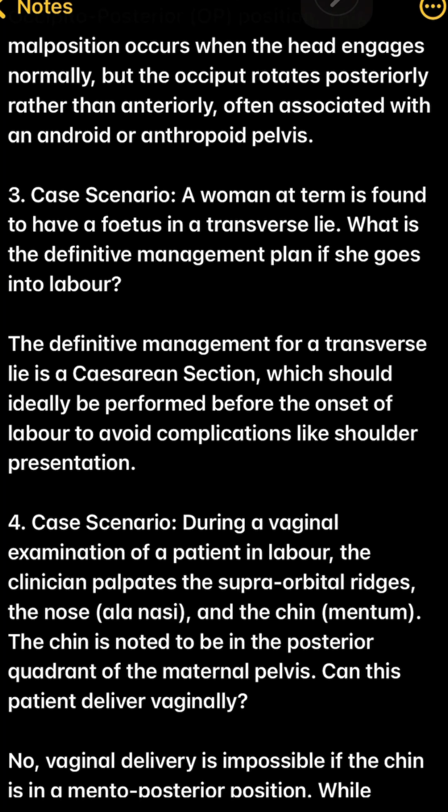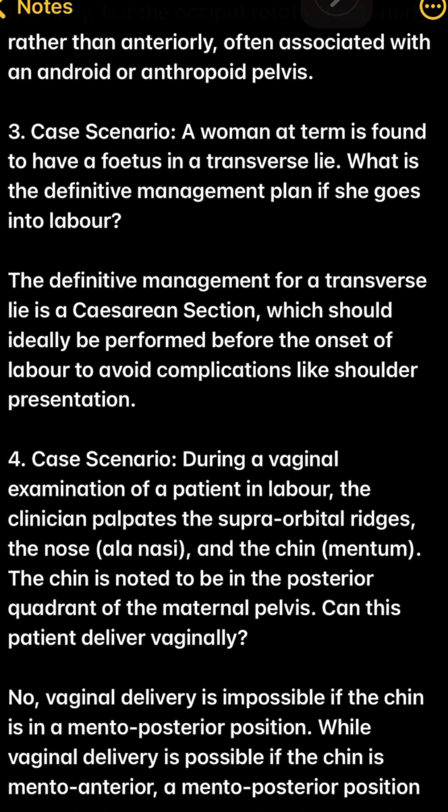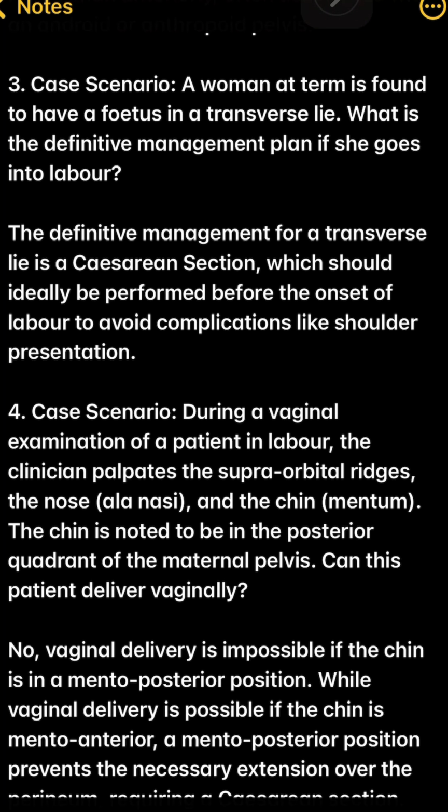3. Case scenario. A woman at term is found to have a foetus in a transverse lie. What is the definitive management plan if she goes into labor? The definitive management for a transverse lie is a cesarean section, which should ideally be performed before the onset of labor to avoid complications like shoulder presentation.